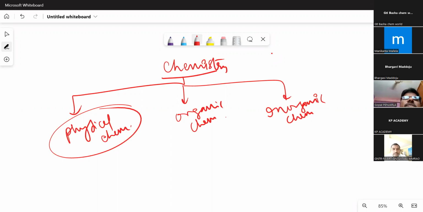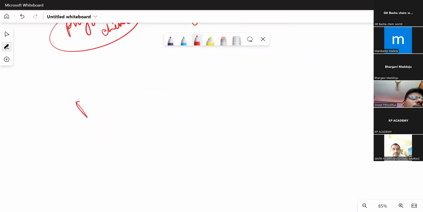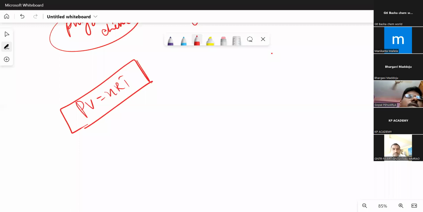Suppose imagine that in physical chemistry, PV equals nRT is there, and you are giving numericals. P is not given, V is given, n is given, R is given, T is given. In another numerical, V is not given. In another numerical, n. Like that, those substitution problems won't work. See, in each numerical, you should teach students one concept.